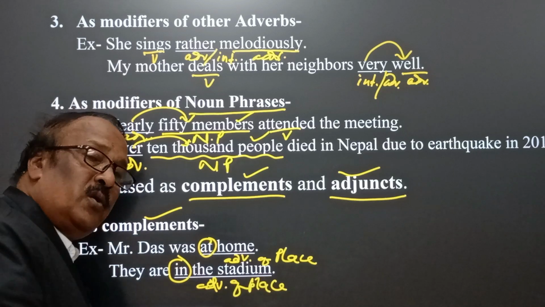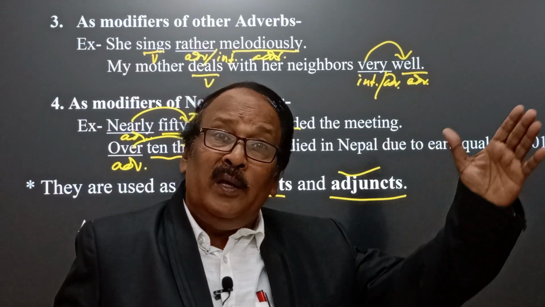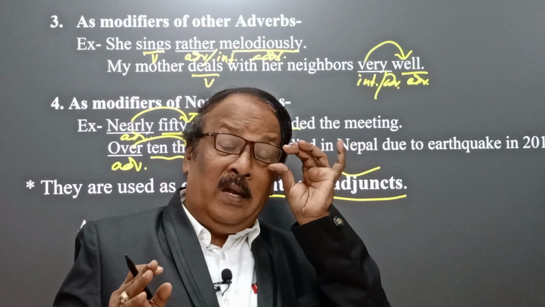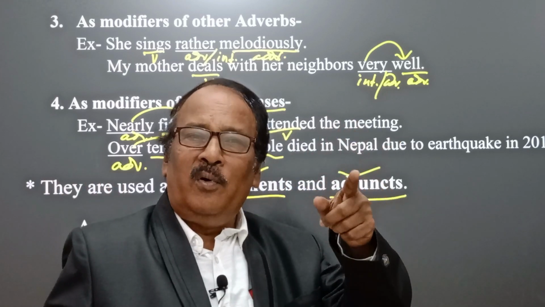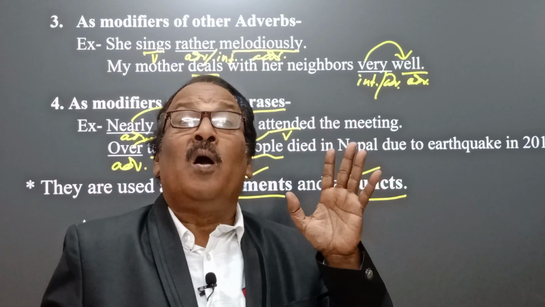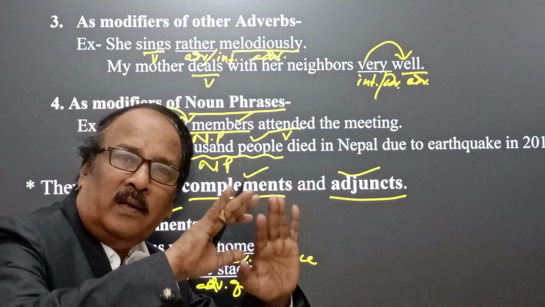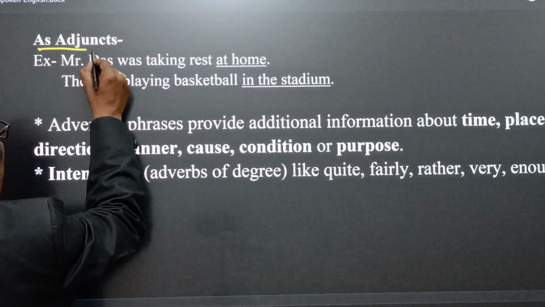It means it is also a place, in the stadium, in the park, in the sea beach. Yes, and therefore here we find this portion cannot be removed. Therefore it is called complement. Where are they? They are in the stadium. Yes. Now come, yes, as adjuncts.